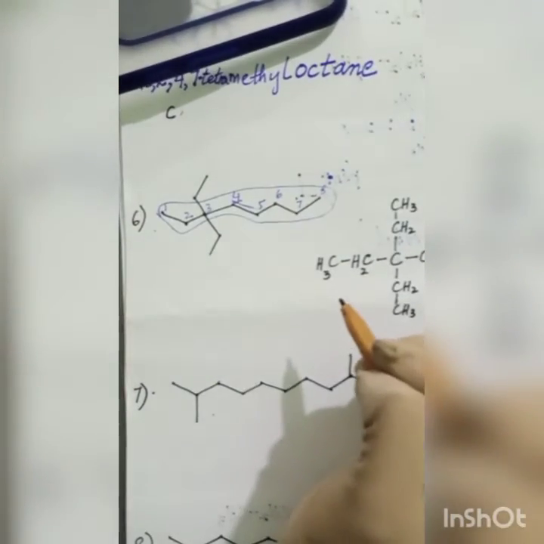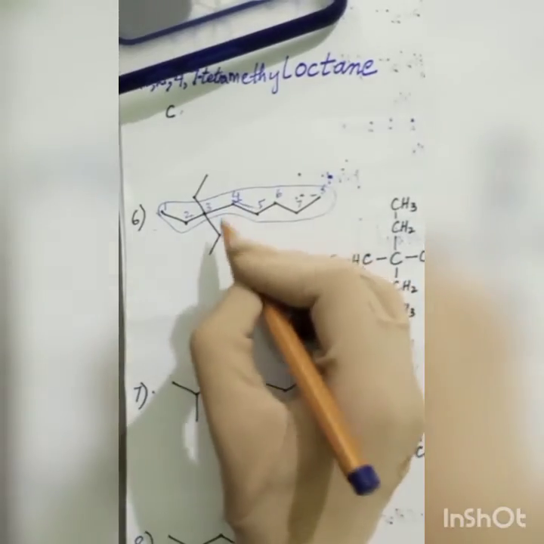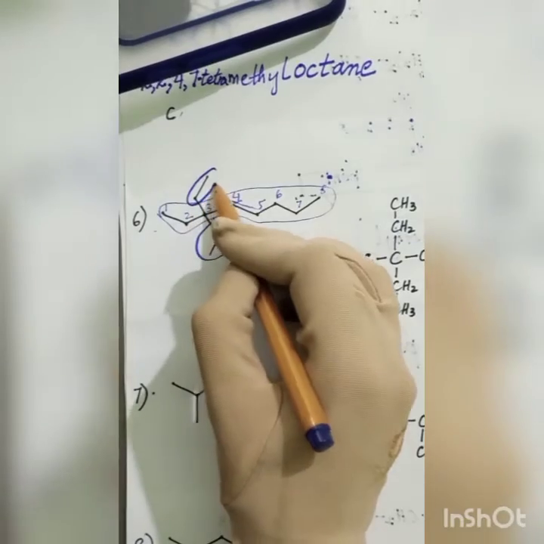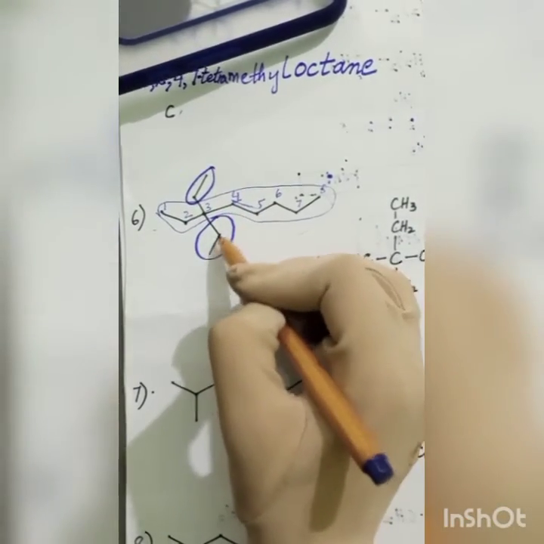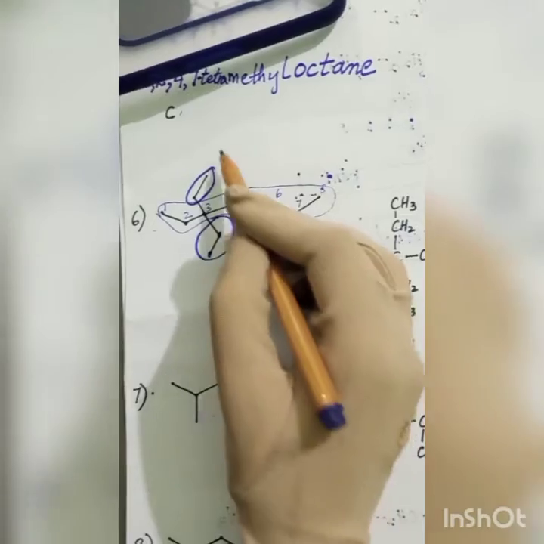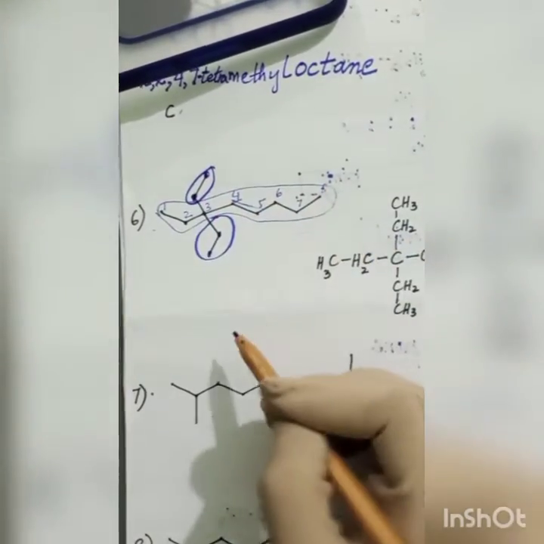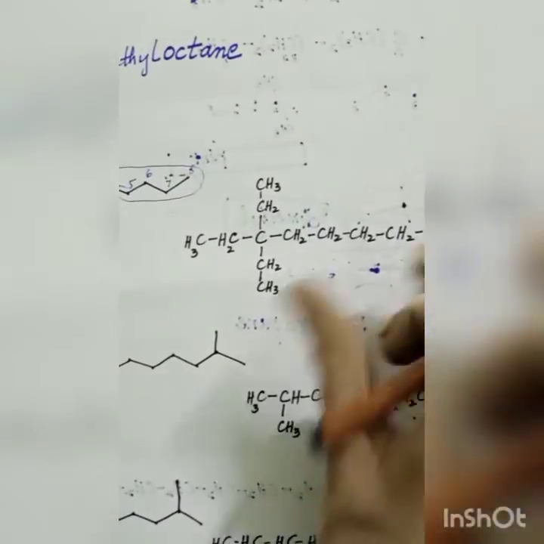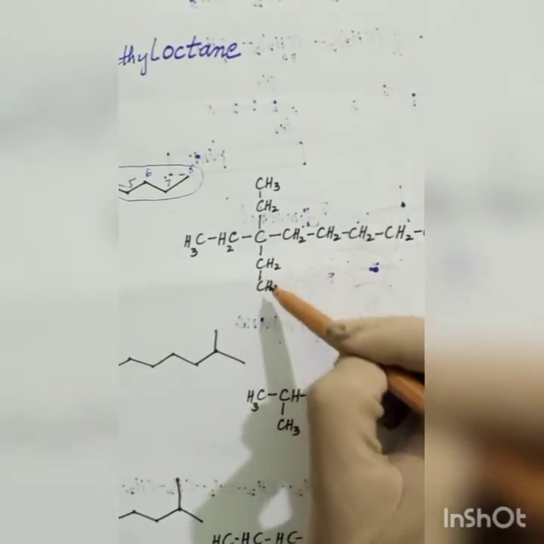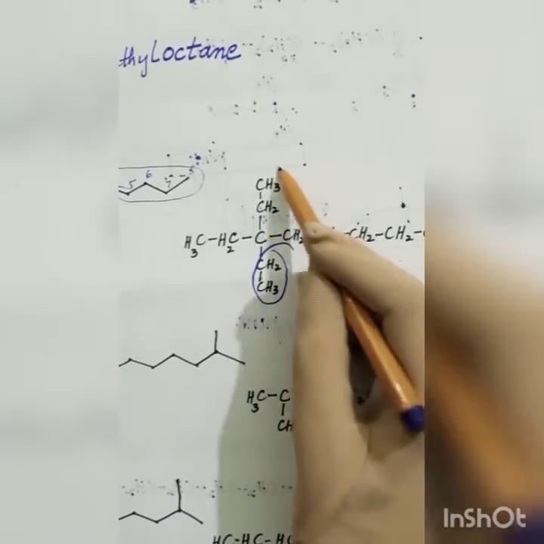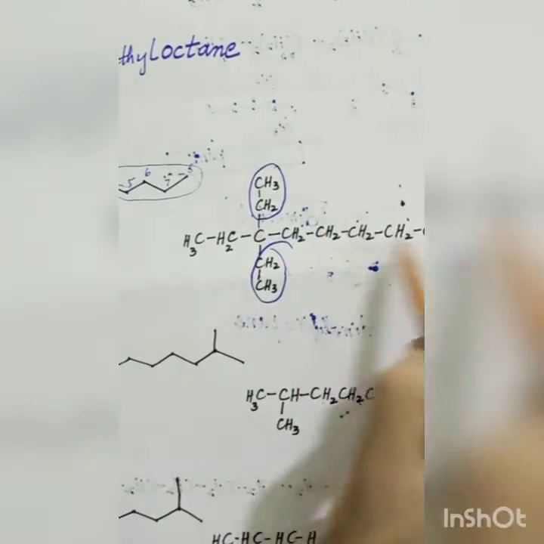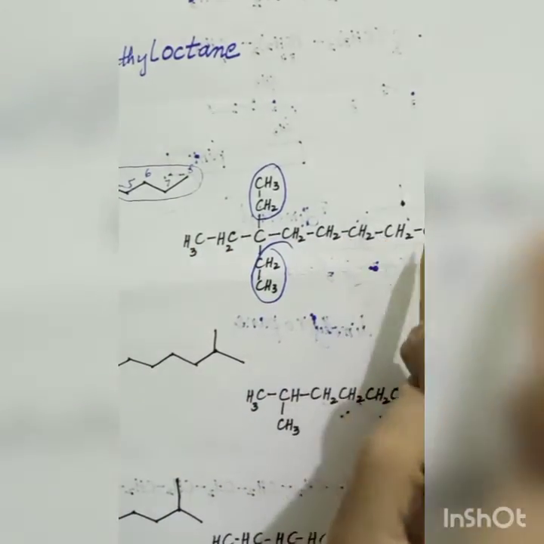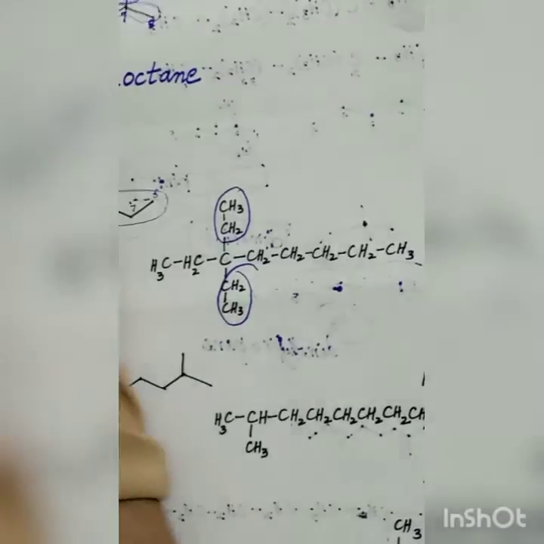Now the second point is, what are the branches? This one is the branch and this one is the branch. In each branch we have two carbons, 1 2, 1 2. As we can see here in its open form, we have two carbon atoms as our branches, and this one is our longest chain. 1 2 3 4 5 6 7 8. Yes, it's 8 total, 8 carbon atoms.